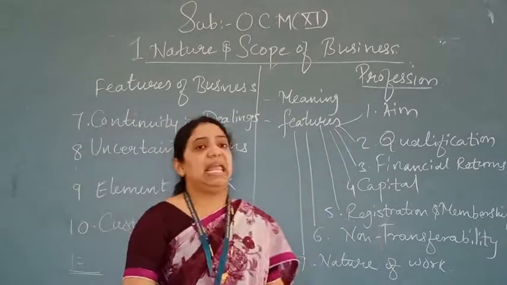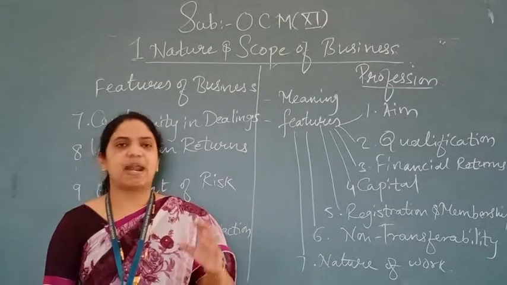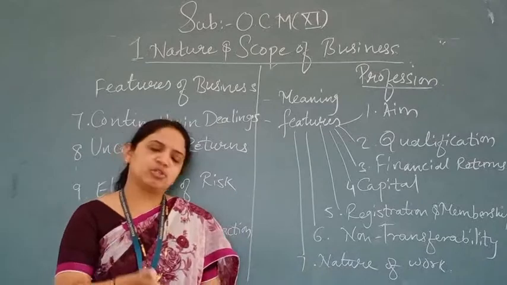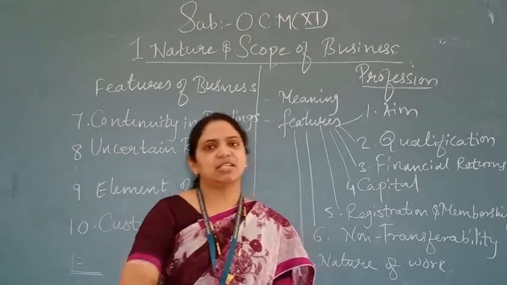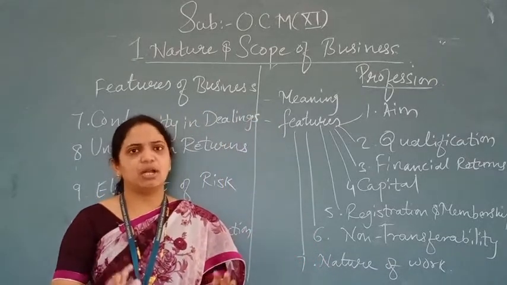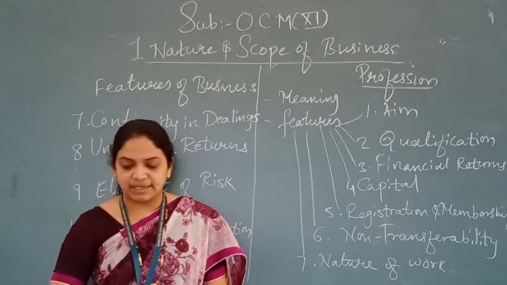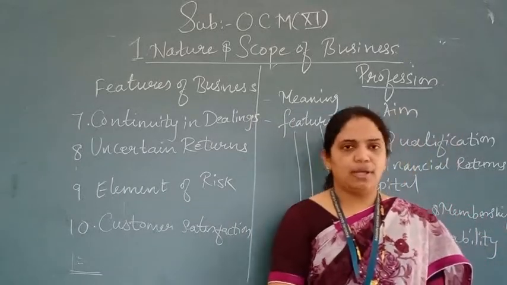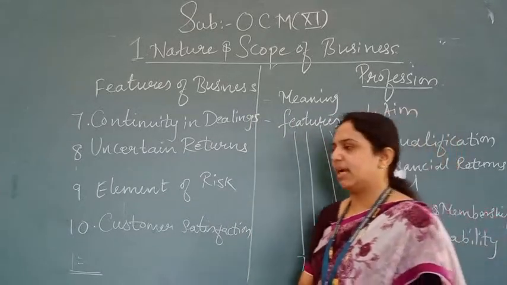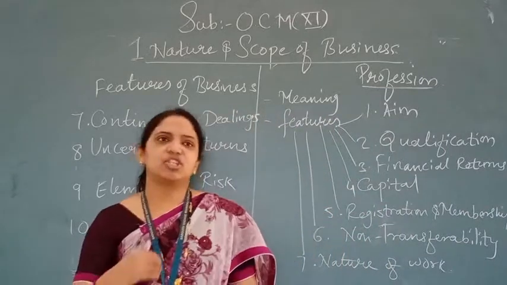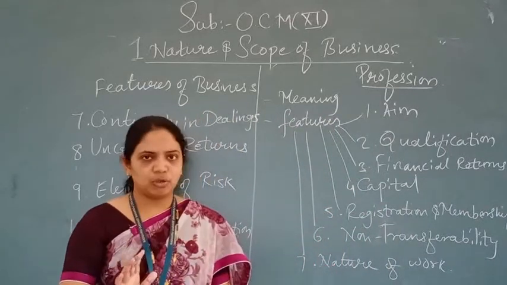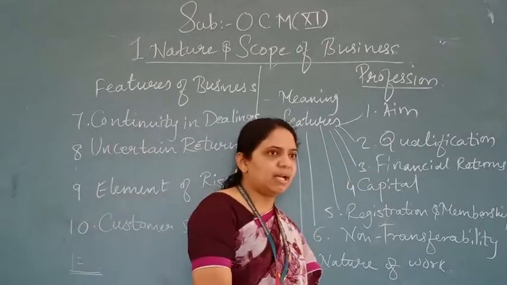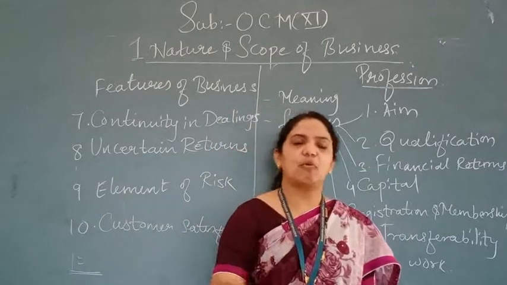Number 1 is aim. Every profession is practiced, you all know, for earning money. A doctor has become a doctor also to earn money, but with that he will provide service to you also. But the main aim is to earn money. They also render services to their clients and solve their problems. Like a lawyer also, when a client comes, he solves the problem and takes the money. Yes or no? So the main aim of every profession is to earn money, but with that obviously they have to provide services also.